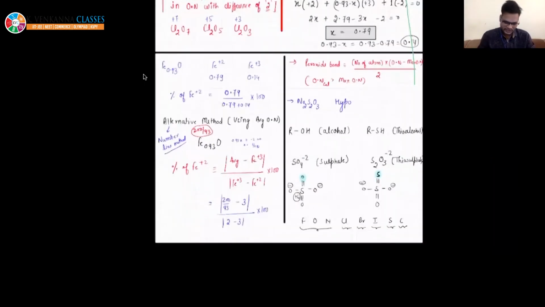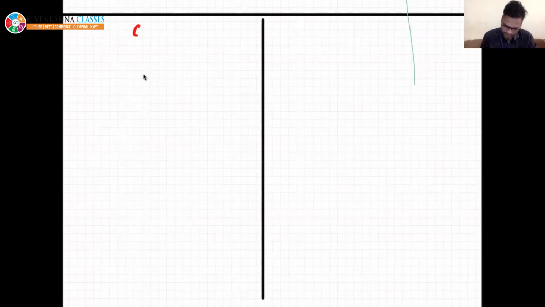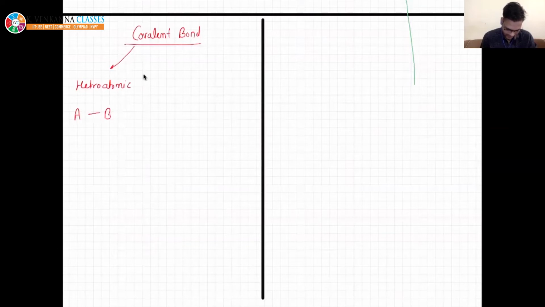Right? So let us understand this in detail. Covalent bond. If it is heteroatomic, then it is very simple. Let's say it is A and B, and A has higher electronegativity.